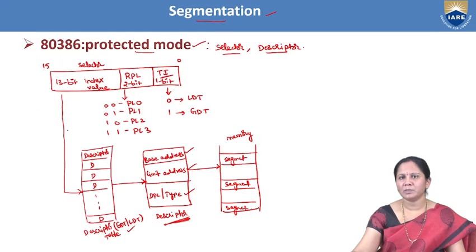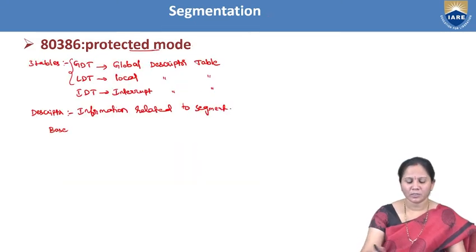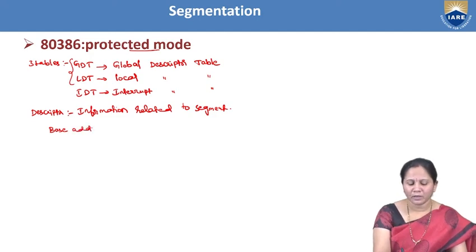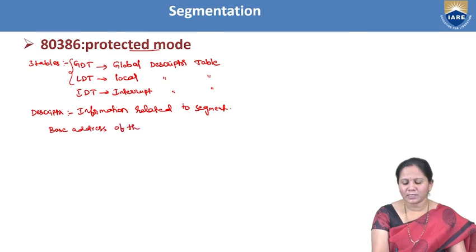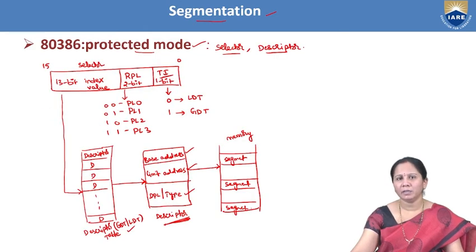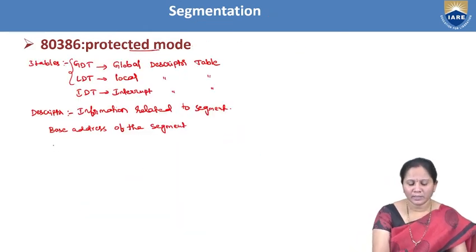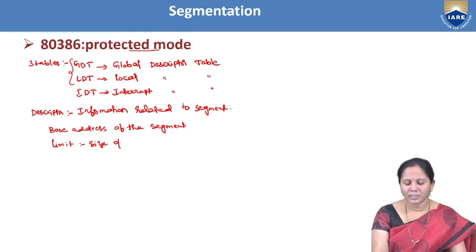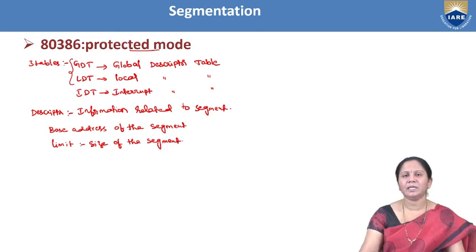The first parameter, the base address, gives the base address of the segment. The second one, the limit address, indicates the size of the segment, that is, what the segment size is.